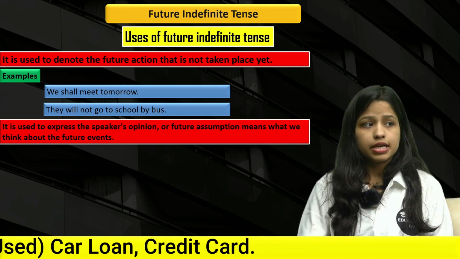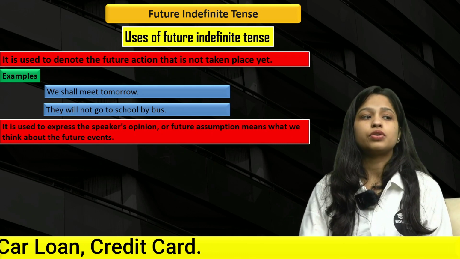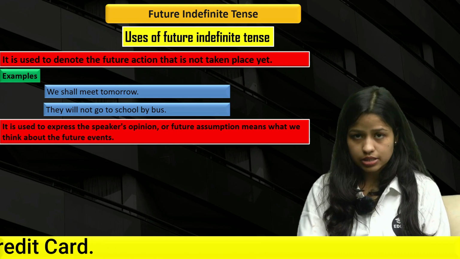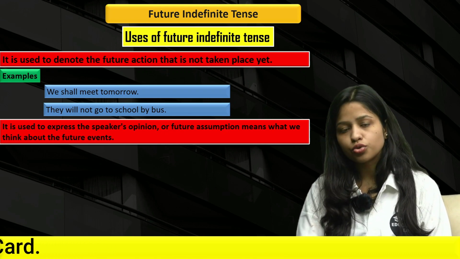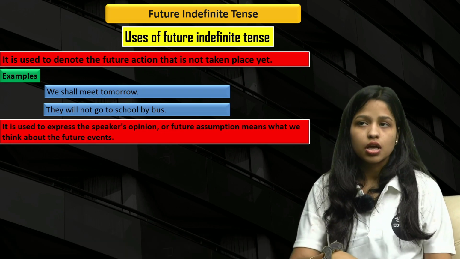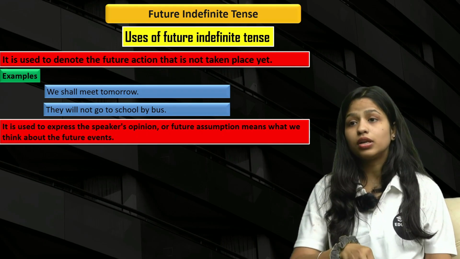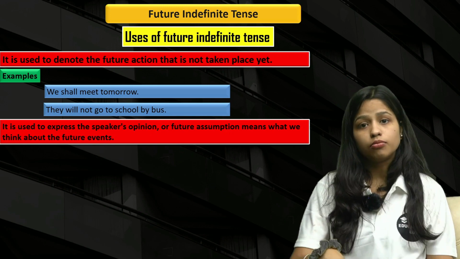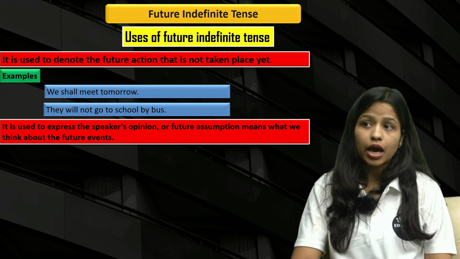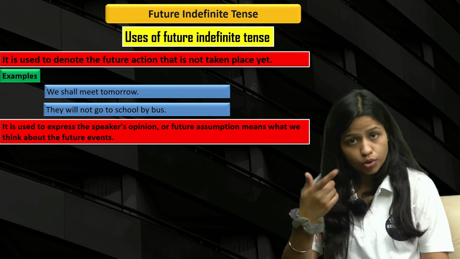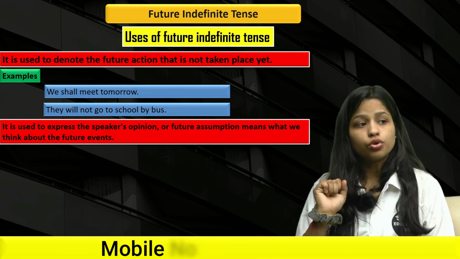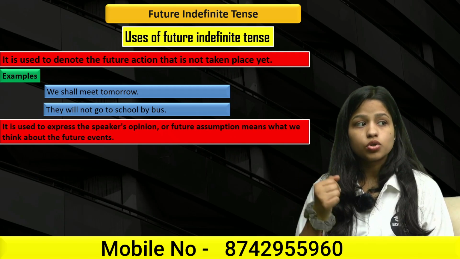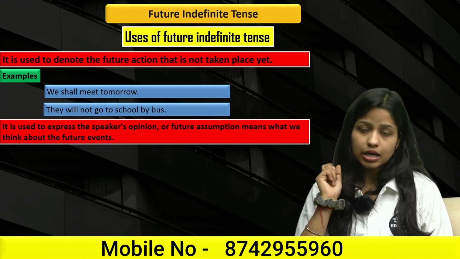That means it is used to express the speaker's opinions or future assumptions, what we think about the future. If you want to express your future assumptions, if you have assumed that they will have a happy married life, or he will become a doctor, or I shall go to that party tomorrow or the day after tomorrow, you are assuming, right? That means you are thinking about future events. That time you use it. How?